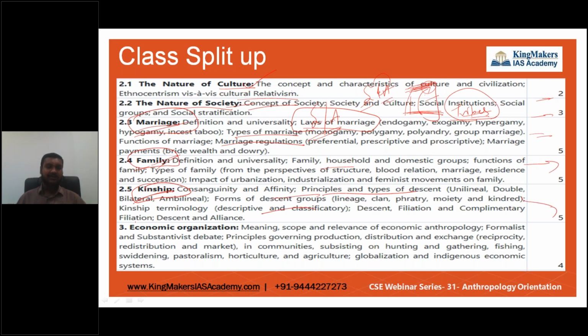Next comes economic anthropology. What is economic organization? How did the concept of economy come in? How did the concept of money come into this world? Earlier, production was the only means of food, so you had to produce food. What rules govern this production? What different kinds of people were there? We are going to see the primeval production society, how they did it, as we answered: hunting, gathering, fishing, fattening, pastoralism, horticulture, agriculture.